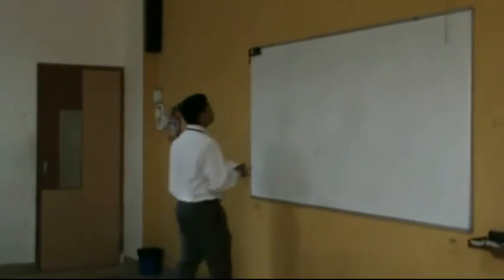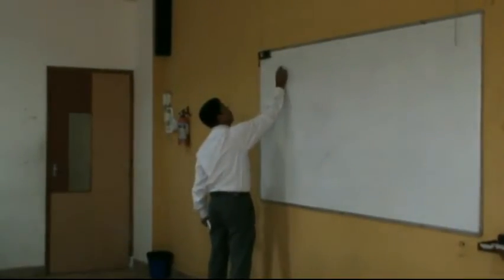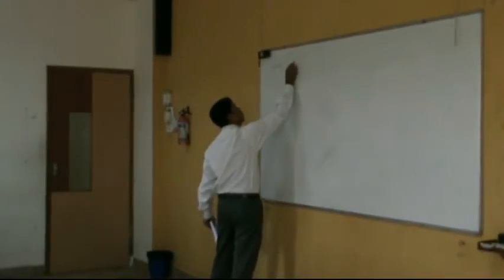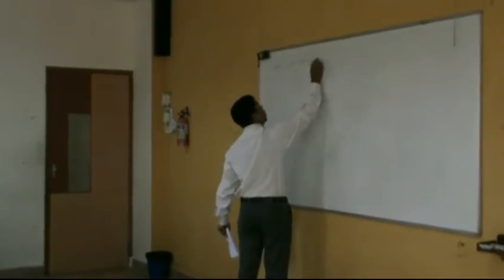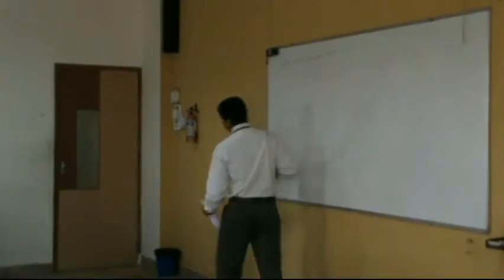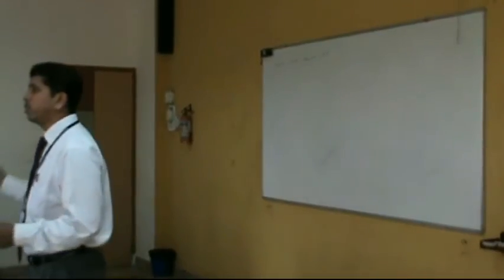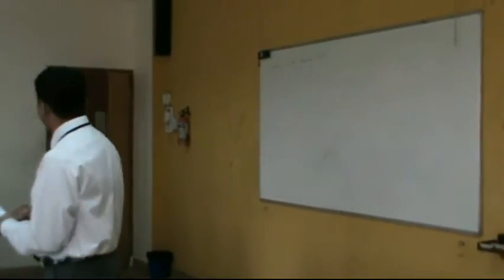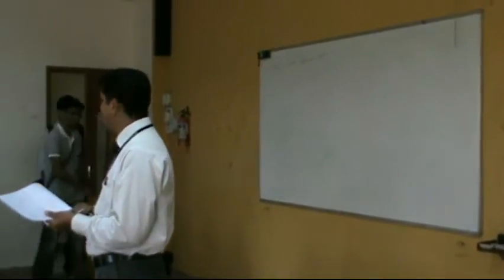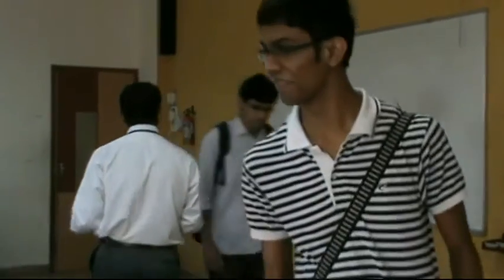Let's start with the last class, whatever I mentioned. We are starting with the bipolar junction transistor. Shortly we call this BJT. See, if anybody wants to make noise or talk here, that's not entertained. If you want to make noise, you are allowed to go out. Do not disturb others. Because whatever I am teaching here, the track may be missed, and I may not do it correctly. So that's why don't make noise.